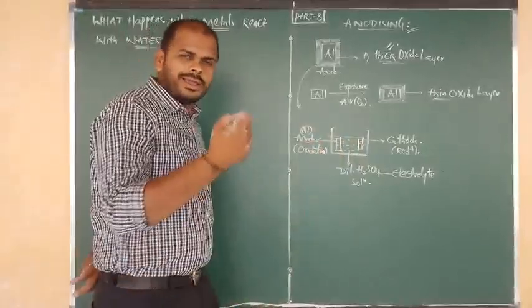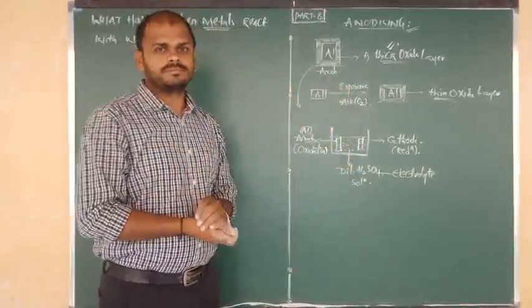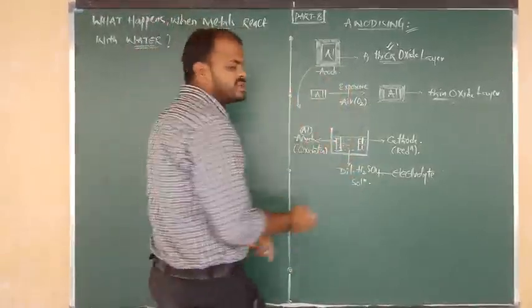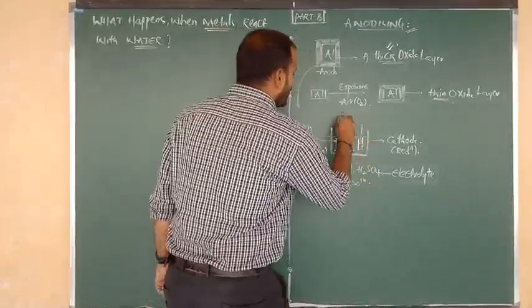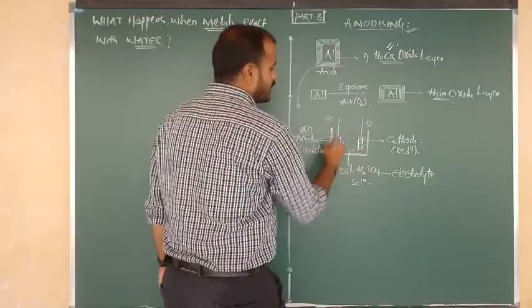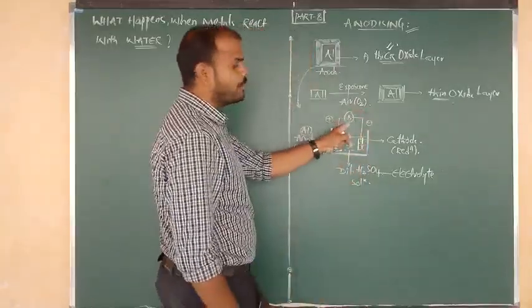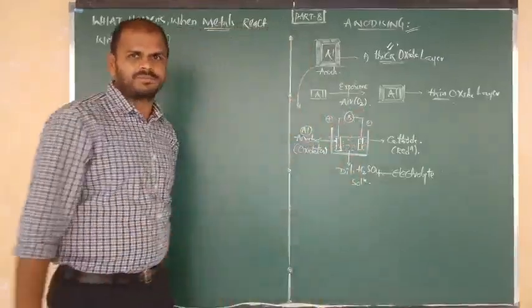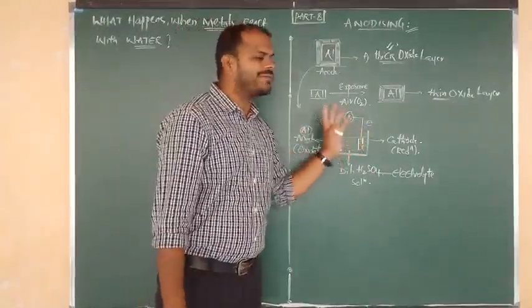So a clean aluminum article is used as the electrode, and there are two oppositely charged poles: one is anode and one more is cathode. What is the sign of anode? Positive. What is the sign of cathode? Negative. Two oppositely charged poles, and suppose they are connected to a battery. So we are connecting the two opposite electrodes with a battery.